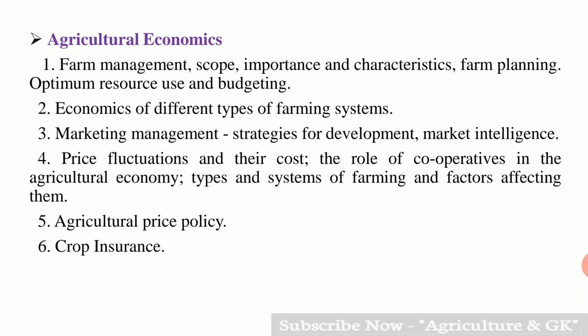Next is agricultural economics. Under this, first is farm management, scope, importance and characteristics, farm planning, optimum resource use and budgeting. Second is economics of different types of farming systems. Third is marketing management, strategies for development, market intelligence. Fourth is price fluctuations and their cost, the role of cooperatives in the agricultural economy, types and systems of farming and factors affecting them. Fifth is agricultural price policy and sixth is crop insurance.